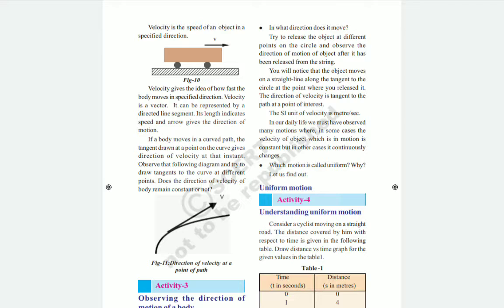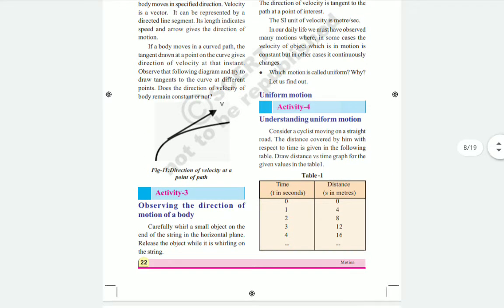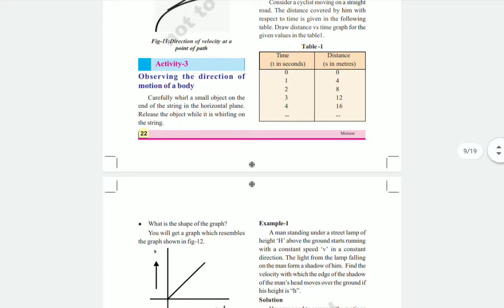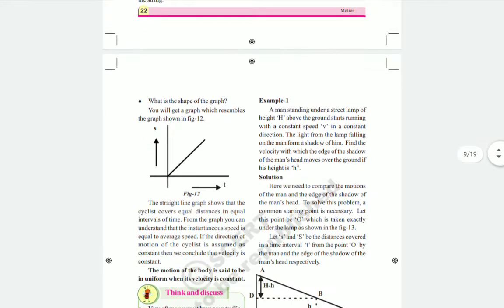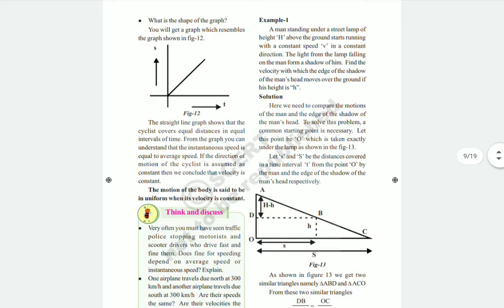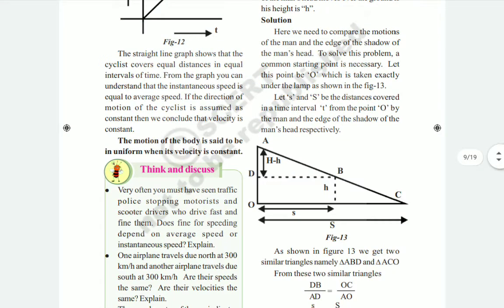After that we discussed uniform motion and non-uniform motion of objects. When an object is said to be in uniform motion, it means the velocity of the object is always constant. Here you can observe, children, the motion of a body is said to be uniform when its velocity is constant.